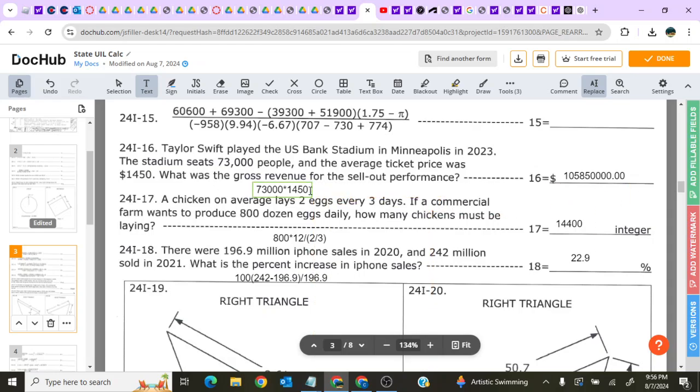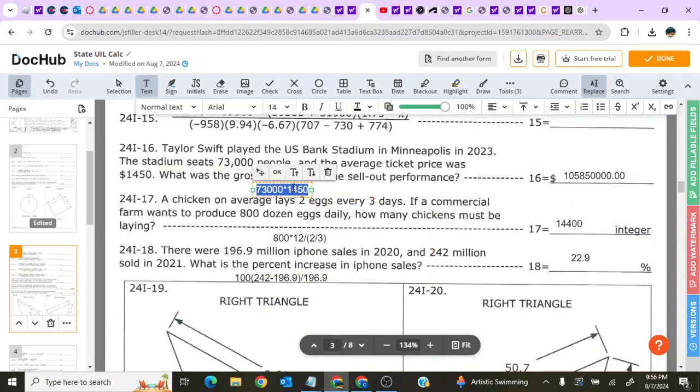Well, on paper, this problem's easy enough. You just have to multiply it. I believe the real challenge was figuring out how many zeros to put. You'll get 1.0585 times 10 to the power of 8. So that means after the 1, you need 8 digits before you get to the decimal place. Because it's a dollar sign problem, you have to write to the nearest cent. So 1, 2, 3, 4, and then 5, 6, 7, 8. And then the 0 cents.